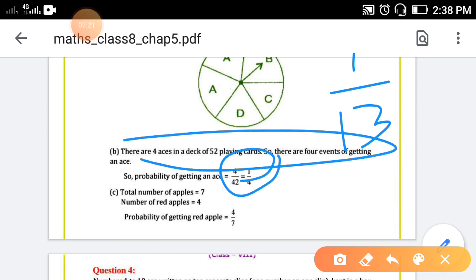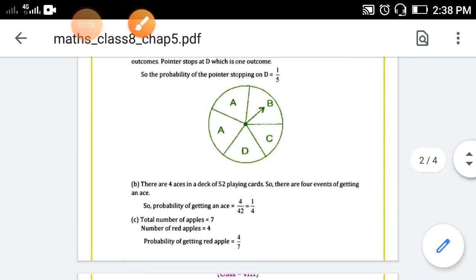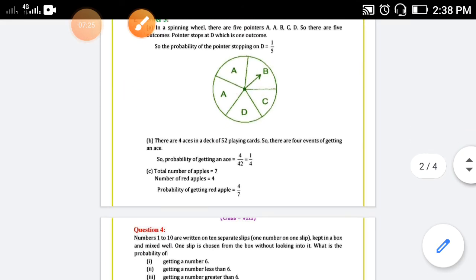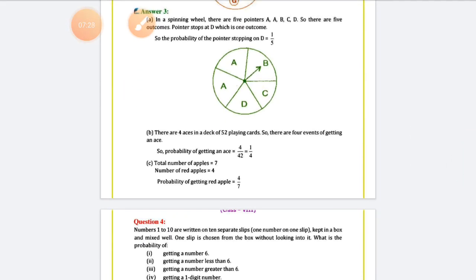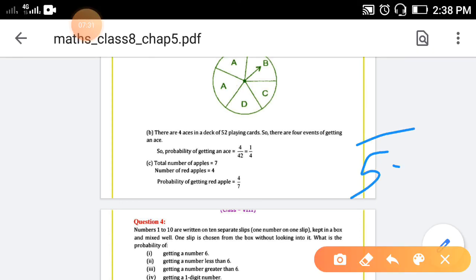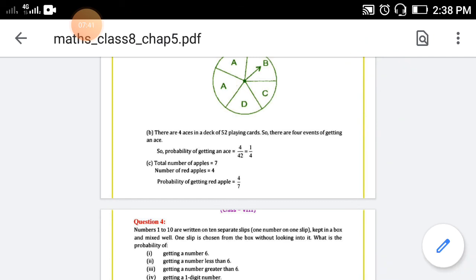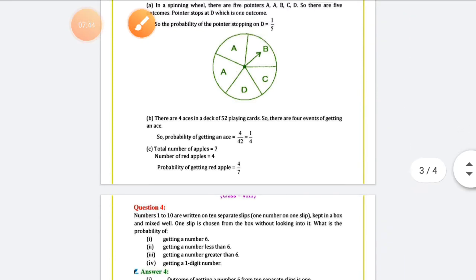Here the answer given is not correct. Whatever I have written, that answer you have to write. Let me repeat once again. Probability of getting an ace card: total 52 cards, so total outcomes are 52, and out of 52 you want 4 ace cards, so required outcomes are 4. So 4 divided by 52 is equal to 1/13.